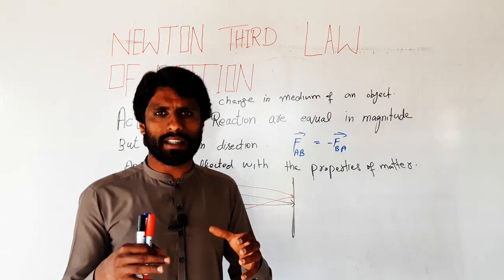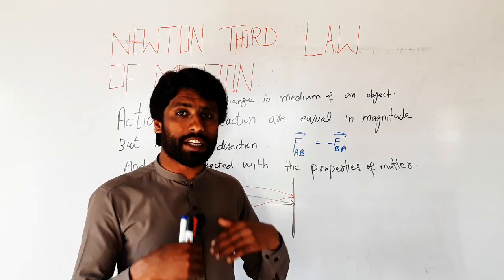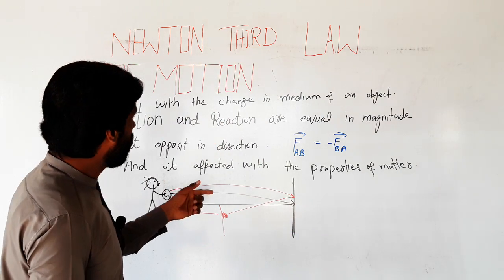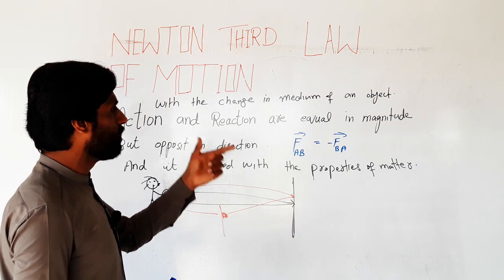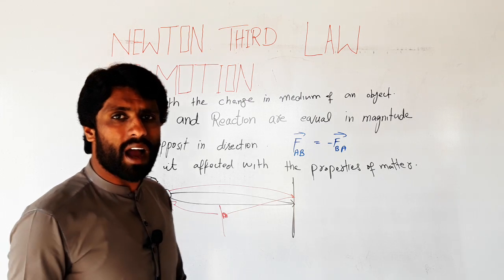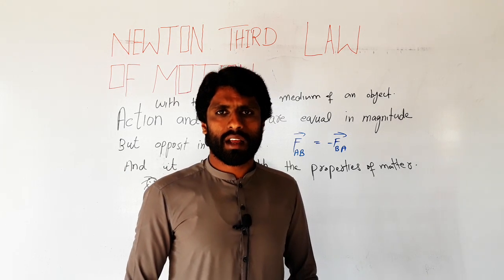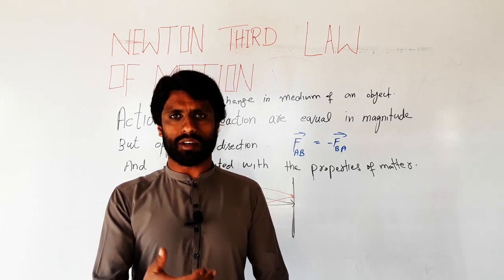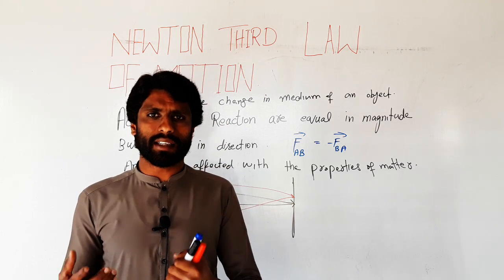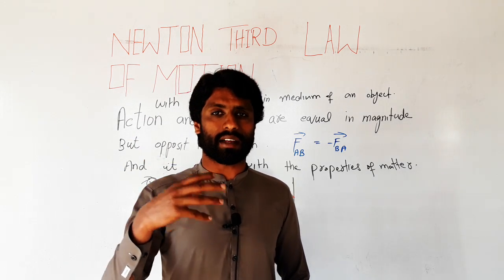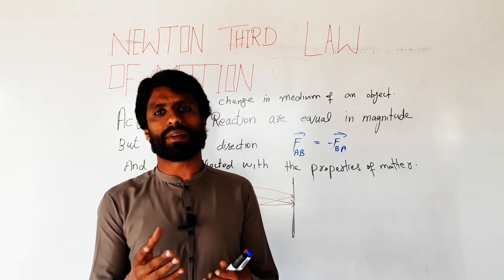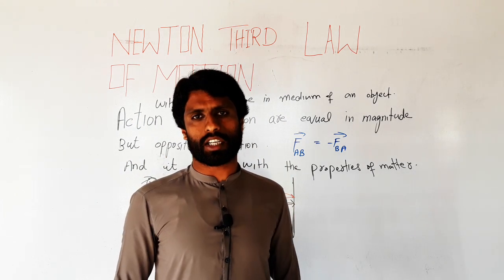But when we explain this and teach students, it is necessary to understand more. Our students ask us a question: when we throw an object, the object does not return to us. Or in another condition, when we perform an action, the reaction of the object is not equal to the action.